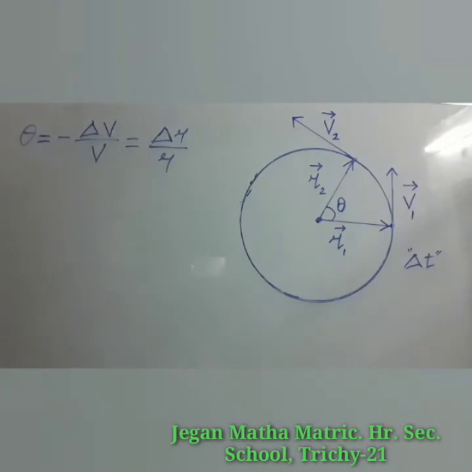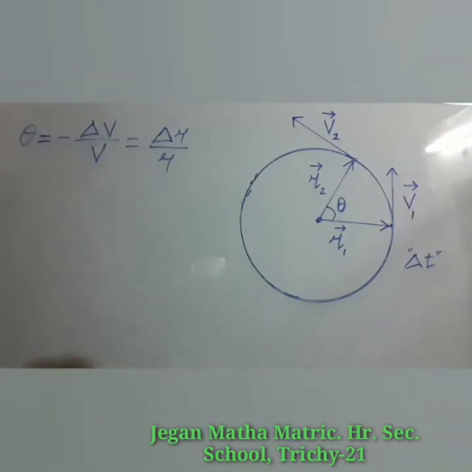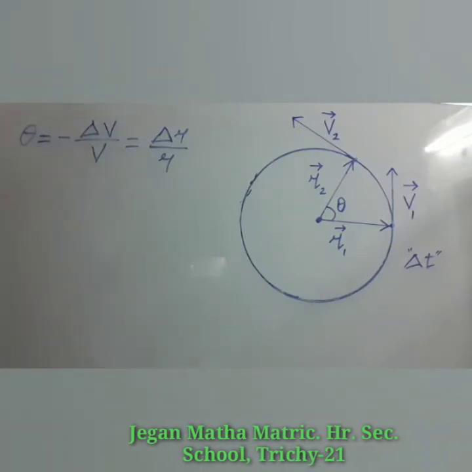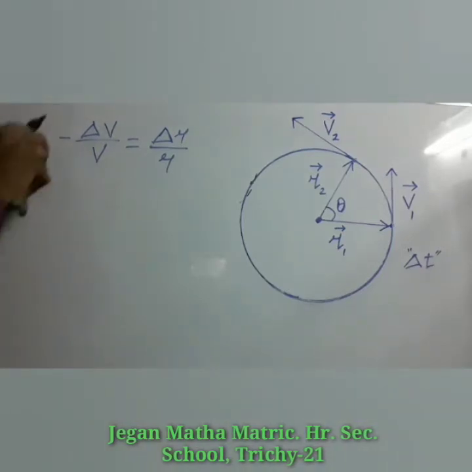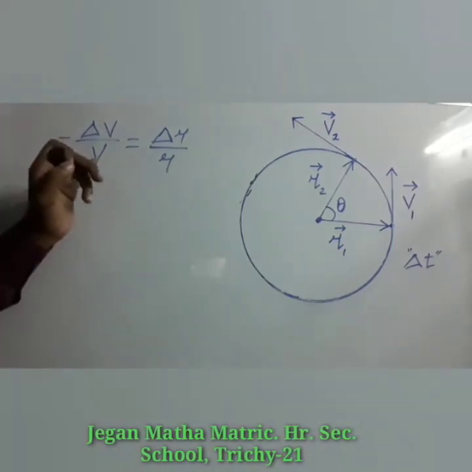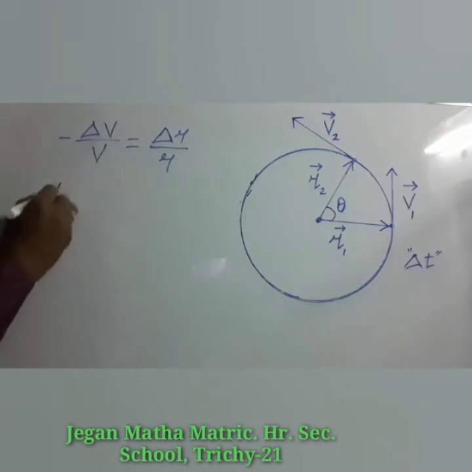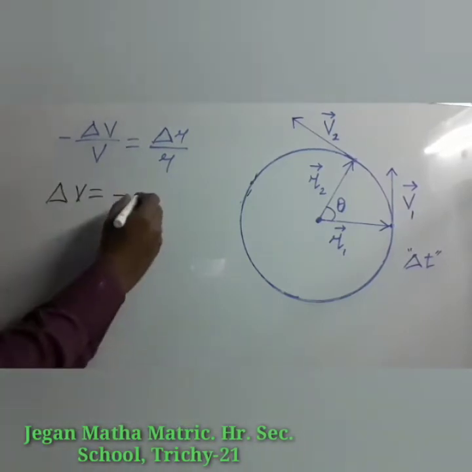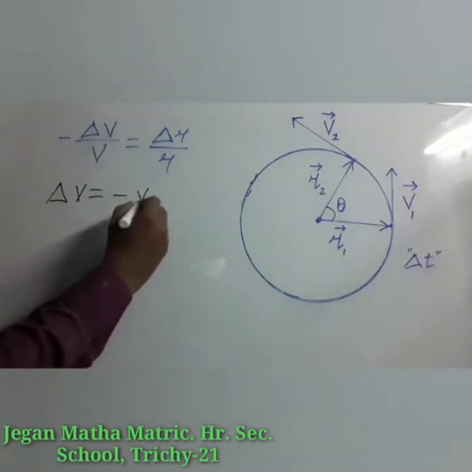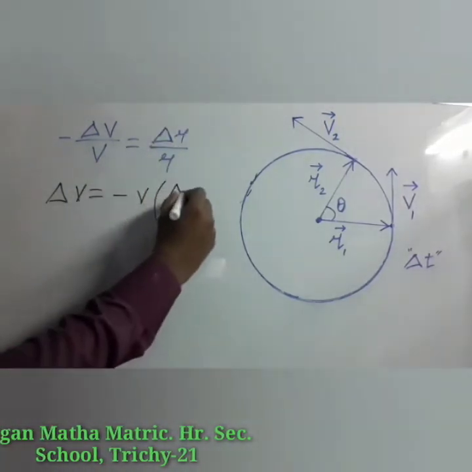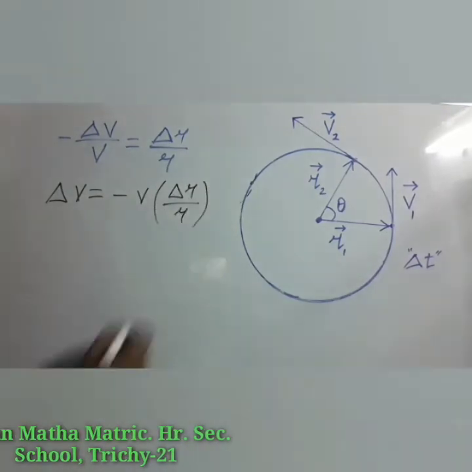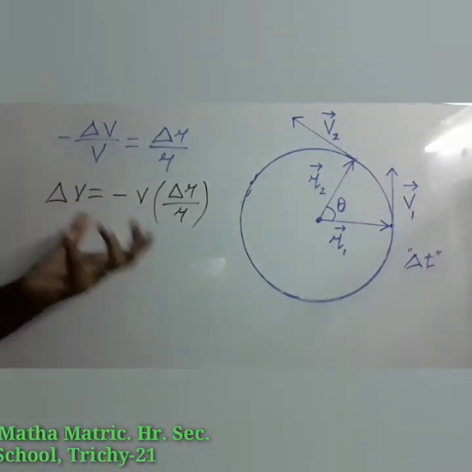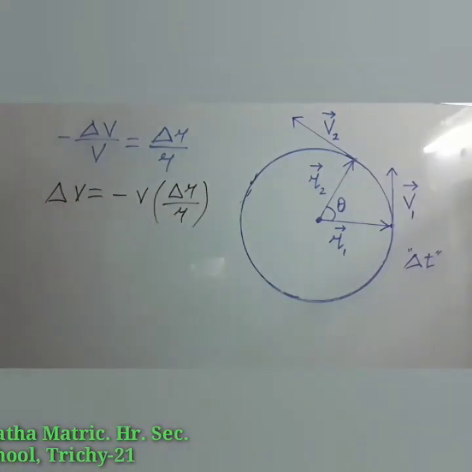Now we can rearrange this expression to get the value of del v. So minus and v can be taken to the right side. Del v is equal to minus v, with del r by r. We get the expression for change in velocity.